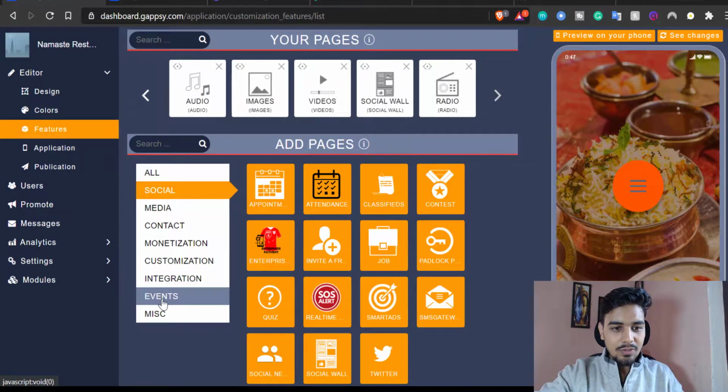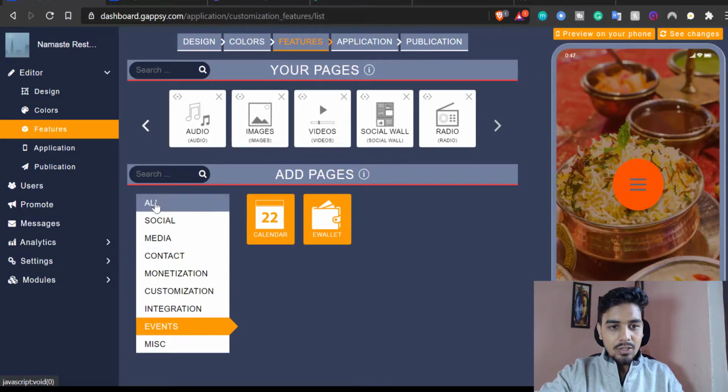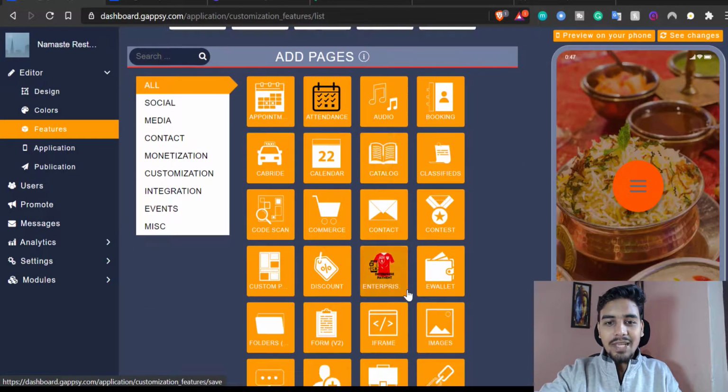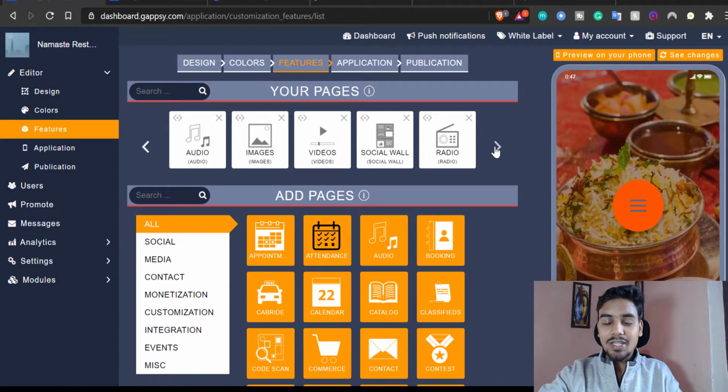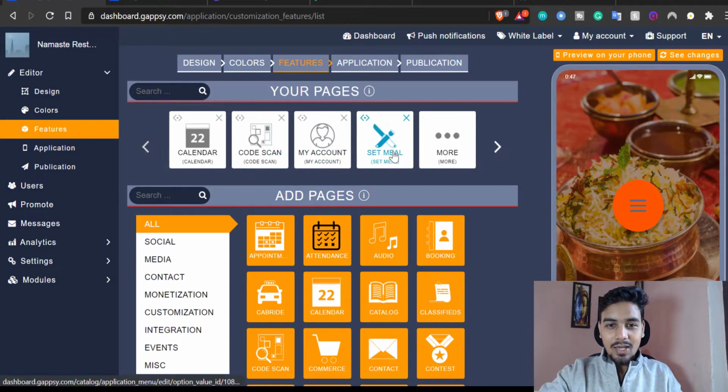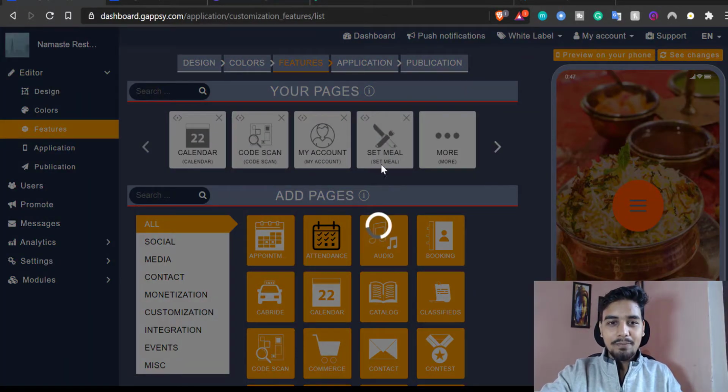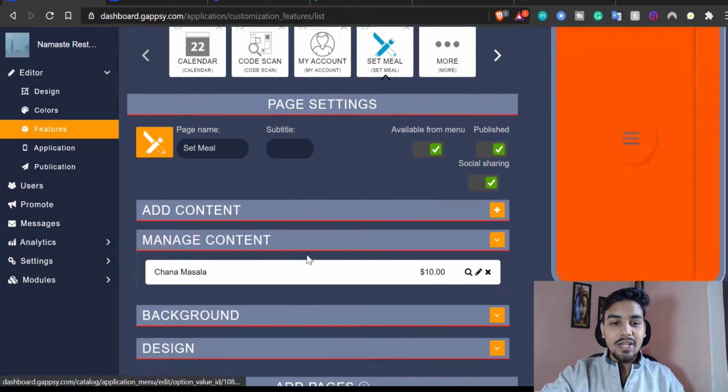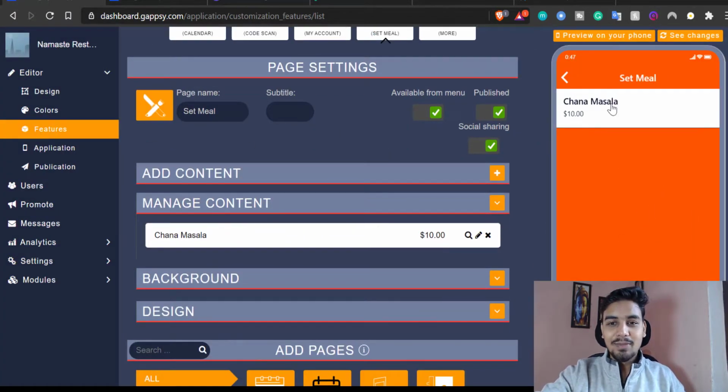I will change it for, okay, so I'm looking for meal, right? Because I want to have this meal option because we are designing this application for restaurants. So I'll click on set meals over there. This is one feature I'm looking for in my application, right? So awesome. There is this chana masala that I have designed already. So set meal, I'm going to be changing it to menu.